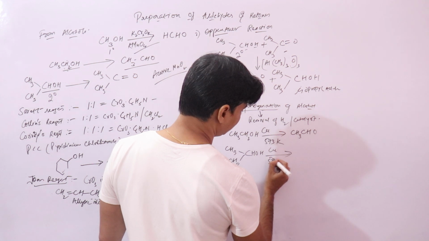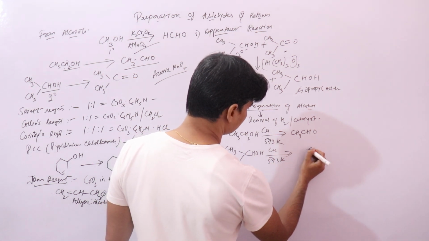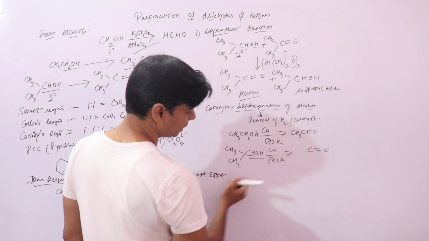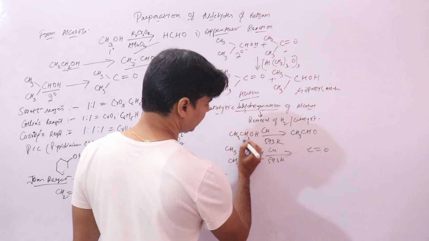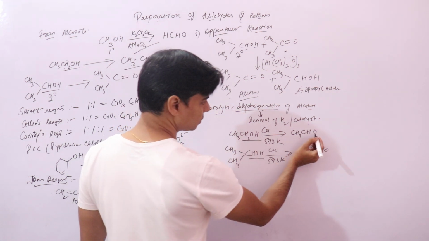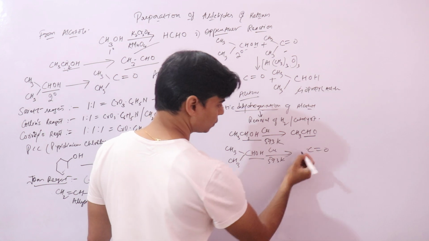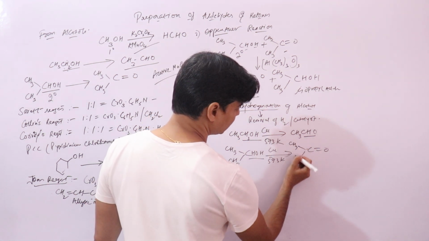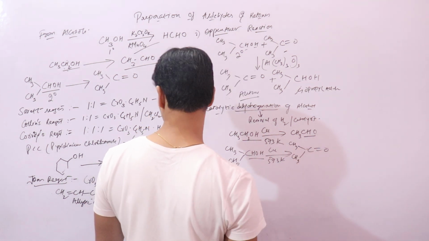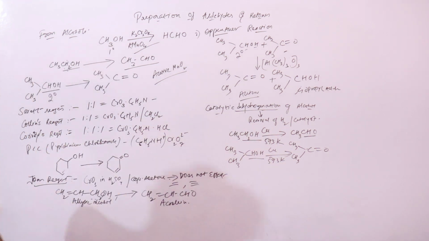This will get oxidized to an acetone group, like here, this CH2OH was oxidized to CHO. It will form CH3, CH3. This is your acetone, right. I hope till this point it is clear.